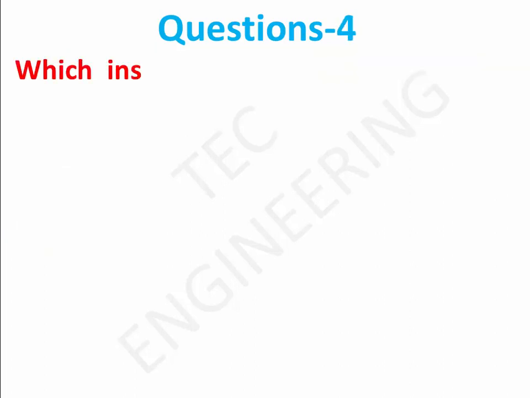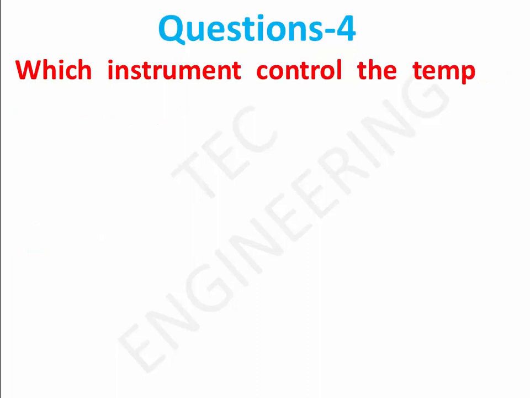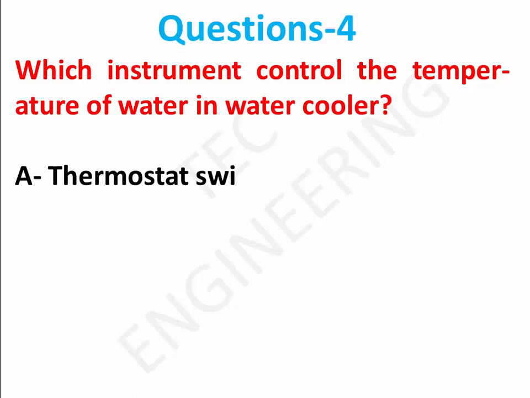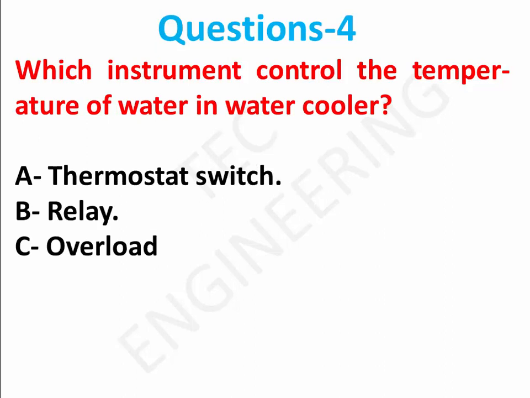Question 4. Which instrument controls the temperature of water in a water cooler? Option A, thermostat switch. Option B, relay. Option C, overload protector. Right answer is option A, thermostat switch.